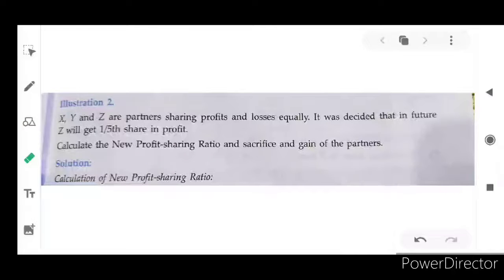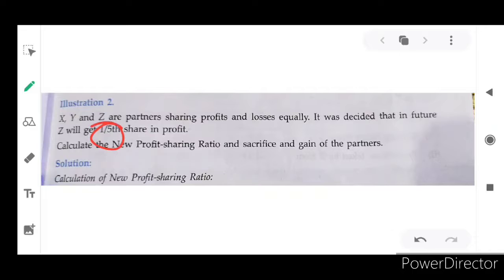Example 2. X, Y and Z are partners sharing profits and losses equally. It was decided that in future Z will get 1/5 share of profit.